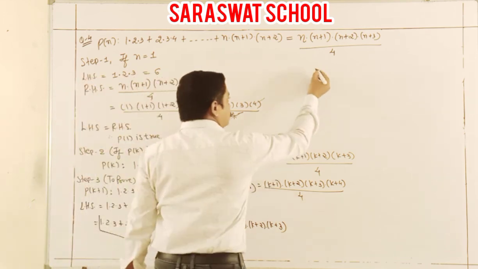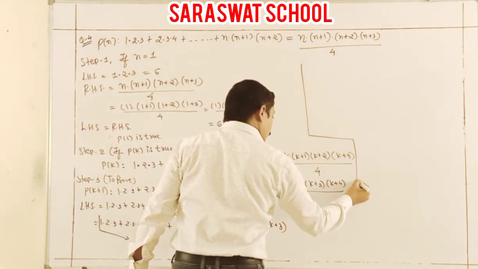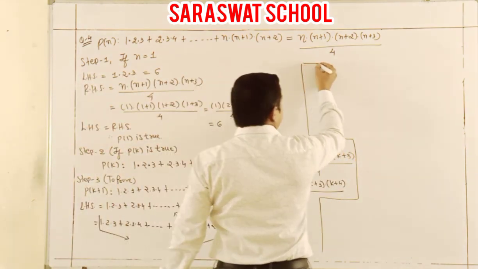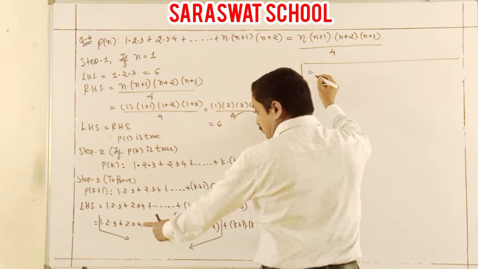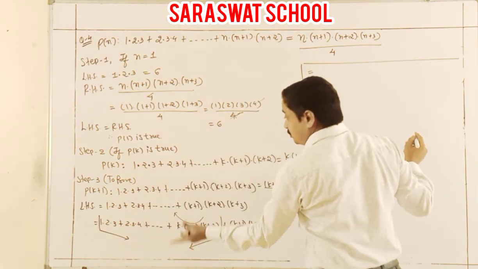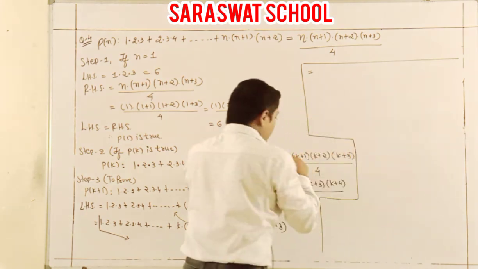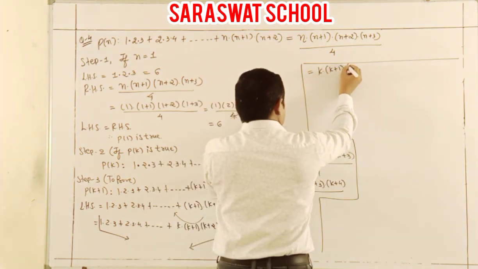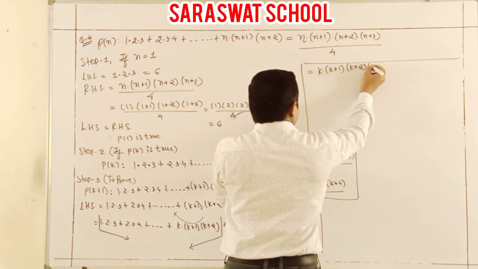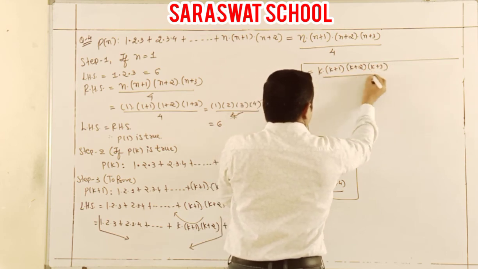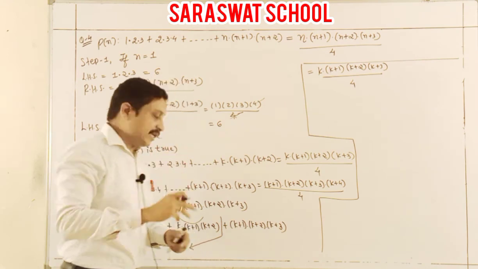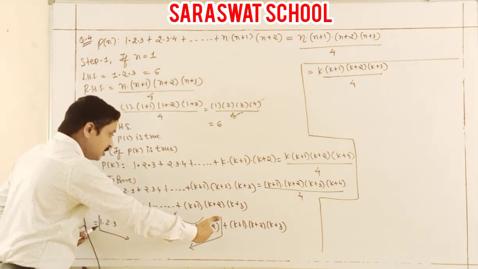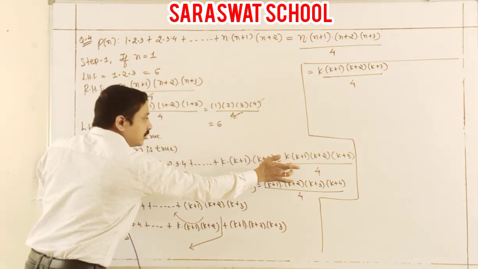So we get, after that, this whole value is here, this one: k plus 1, k plus 2, k plus 3 by 4. Again I repeat, this full part is your step 2 value, this one.